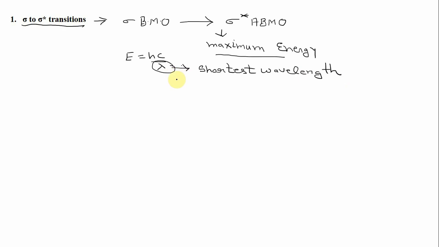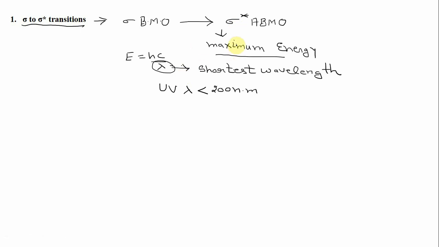These transitions usually take place by absorption of UV radiations with wavelength less than 200 nanometers. So they take place at very short wavelengths, since the energy gap between sigma and sigma star is maximum.